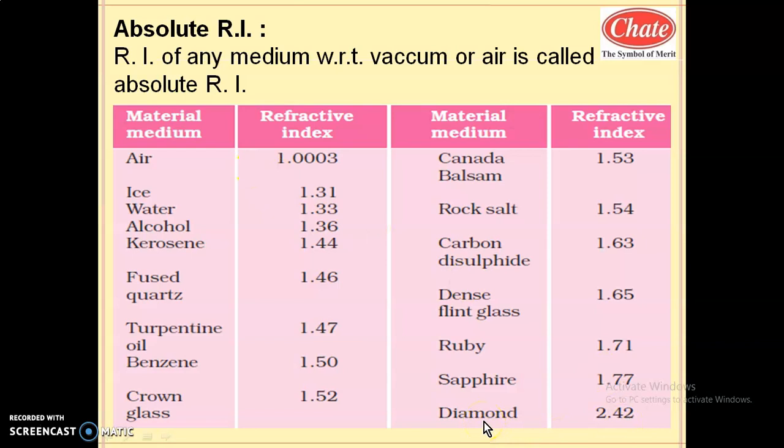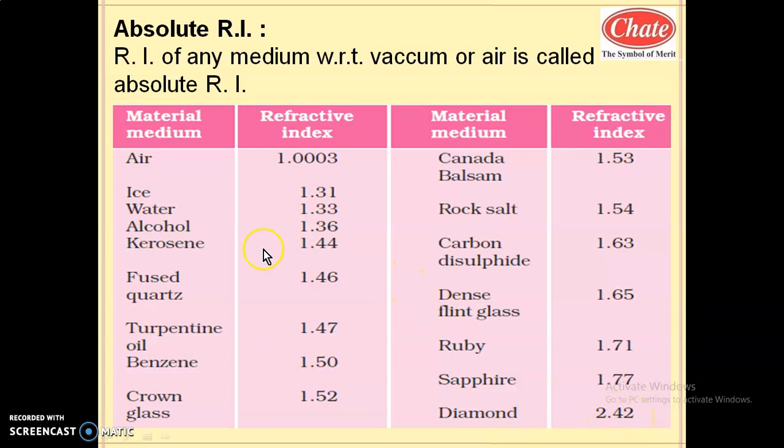What is meant by the refractive index of a diamond? It is the ratio of the velocity of light in vacuum or air to the velocity of light in diamond. So light has some opposition while propagating in the diamond. So the numerator is greater than the denominator. The ratio of velocity of light in air or vacuum to velocity of light in diamond is 2.4.